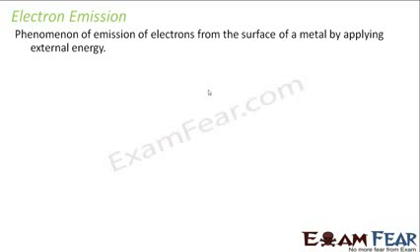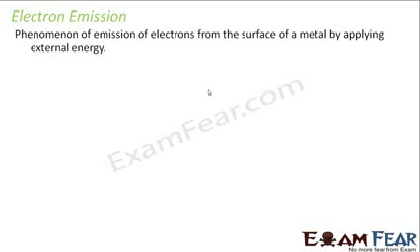Now this external energy can be in any form. There are many different ways of applying this external energy so that you can take out electrons from the surface of a metal. So we will talk about the different ways by which we can make this electron emission take place. Well, so what exactly happens during an electron emission? I mean, how is that electron getting emitted from a metal?